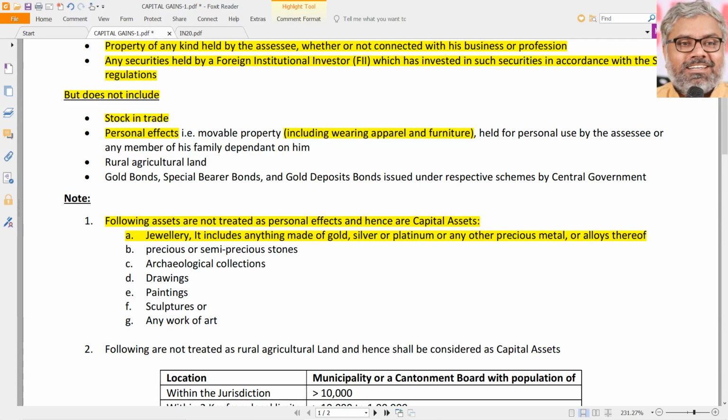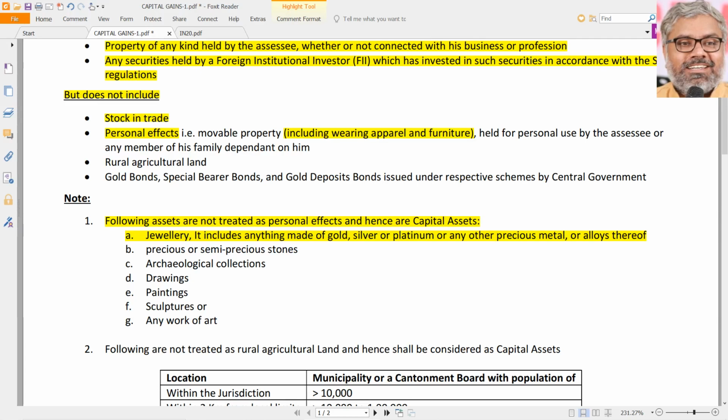Jewelry, not from our normal imagination. Whatever is shown in the advertisements, Lalita Jewellery, Joyalukkas and all, of course that is jewelry. But not only that. Jewelry includes anything. Anything means anything. Not just what is actually worn by the SSE. Not necessarily.